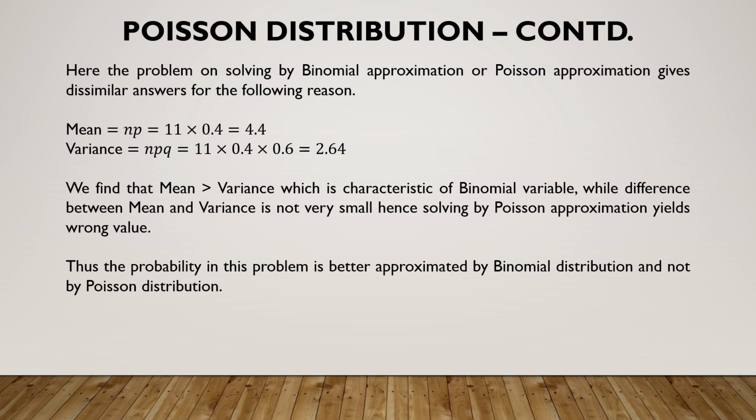The cases where either one of the two can be used are those where the mean is greater than the variance and the mean and variance are approximately equal to each other, though the mean is greater than the variance. That is, the difference between mean and variance is a very small fractional value. In such cases, we can apply either binomial or Poisson. So we can conclude that in cases where the probability of success is very small, that is a rare event, and the n value is a large number, Poisson approximation is a better approximation than binomial approximation.